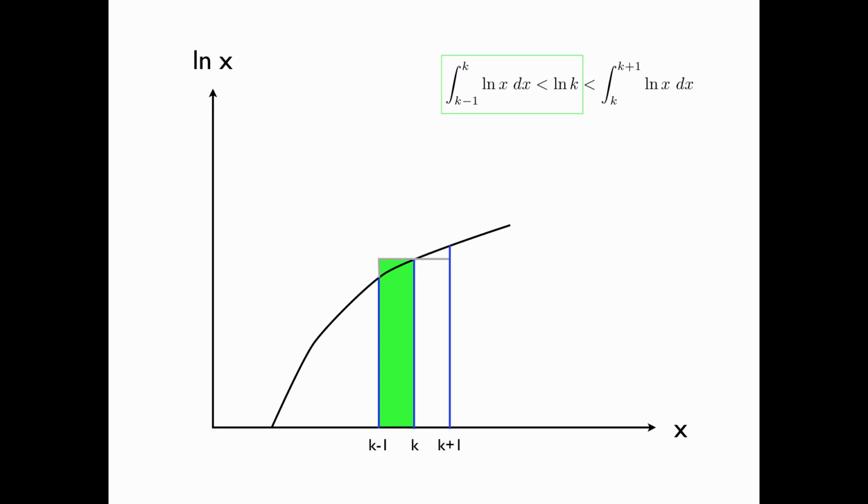For the lower bound, we see that it is valid because log k is the area of the green bar. Obviously, it is lower bounded by the integral of log x dx for x from k minus 1 to k. For the upper bound, it is seen to be valid because log k, which is the area of the red bar, is obviously upper bounded by the integral of log x dx for x from k to k plus 1.